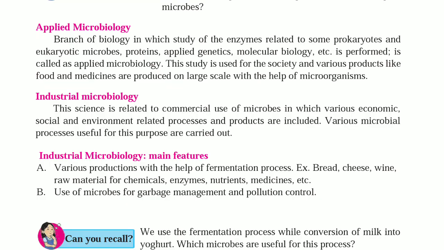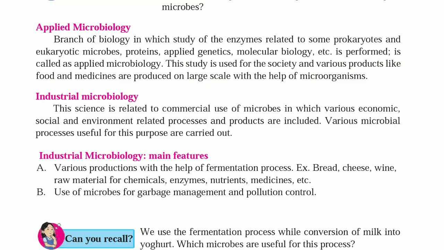It is the branch of biology in which study of enzymes related to some prokaryotic and eukaryotic microbes, proteins, applied genetics, molecular biology, etc. is called applied microbiology. This study is used for society, and various products like food and medicines are produced on a large scale with the help of microorganisms.